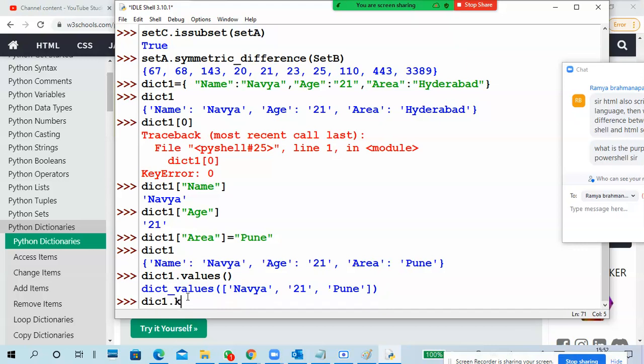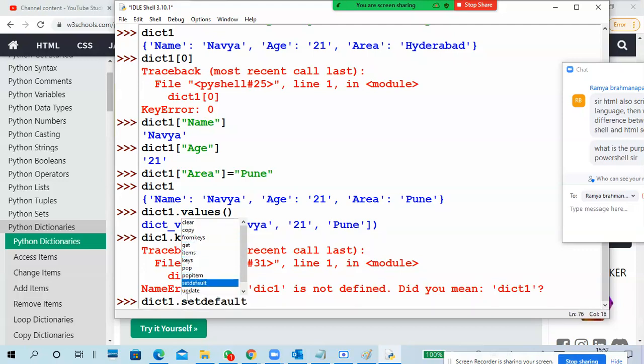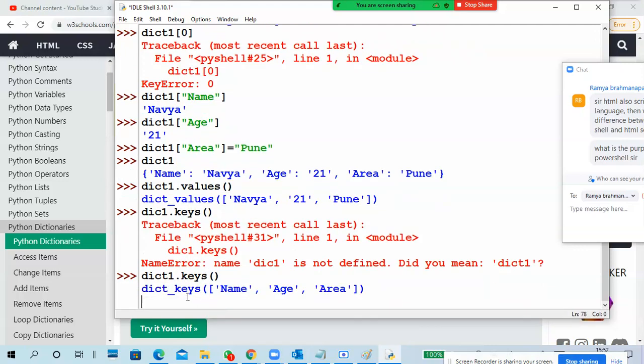Okay, so why is it not showing? Oh, okay, I gave a wrong one. That's why it is not showing. Keys. Okay, these are the keys. So values and keys.